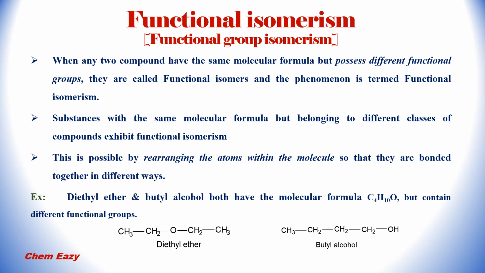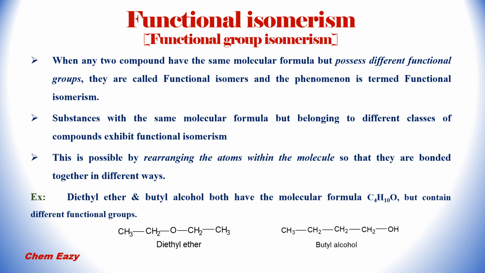So here also the molecular formula will be the same, but both have different functional groups. Substances with the same molecular formula but belonging to different classes of compounds exhibit functional isomerism. This is possible by rearranging the atoms within the molecule so that they are bonded together in different ways.